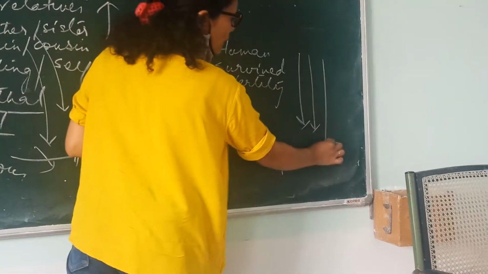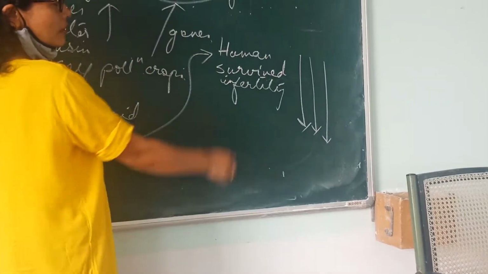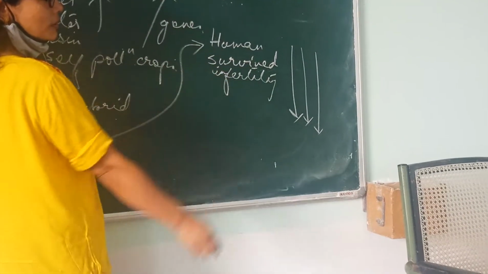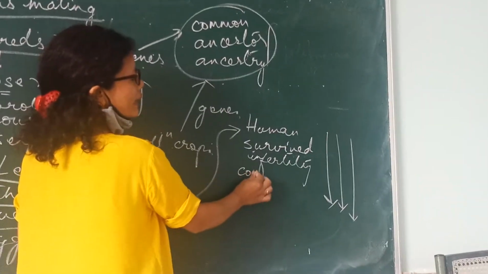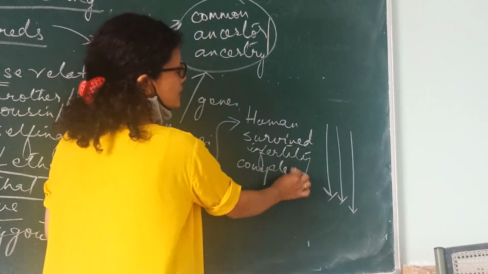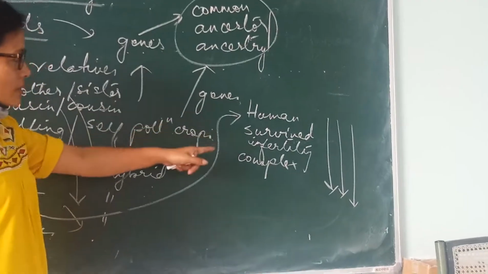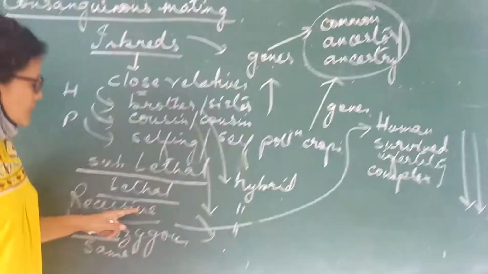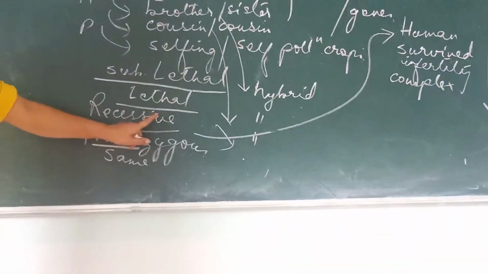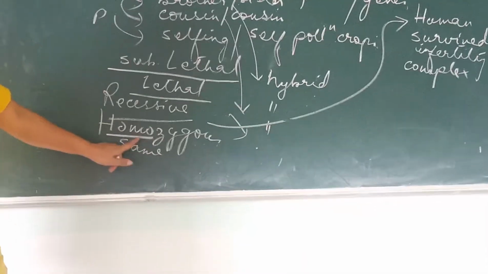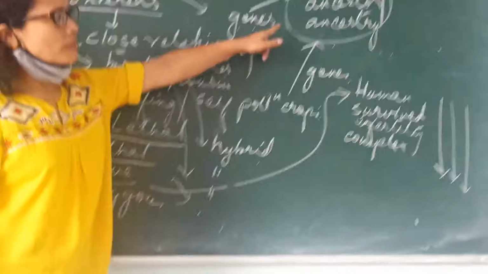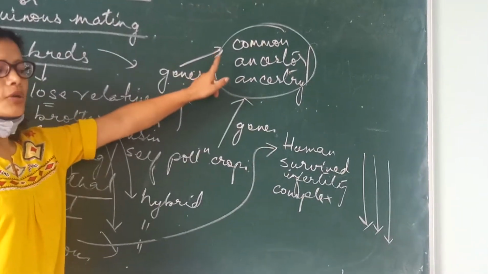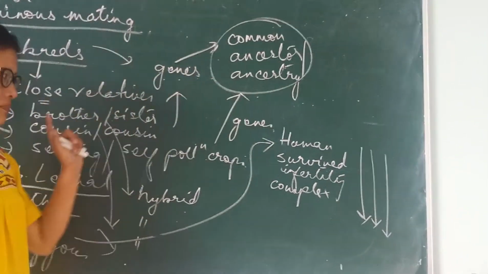Alright. What will happen when the survival rate goes down, the infertility rate goes down? Even if the child does survive, the child will carry many complexities. Okay? And it is because of the behavior of these genes, the recessive genes, which are very lethal in homozygous condition, because they are coming from the same gene pool from the common ancestry.